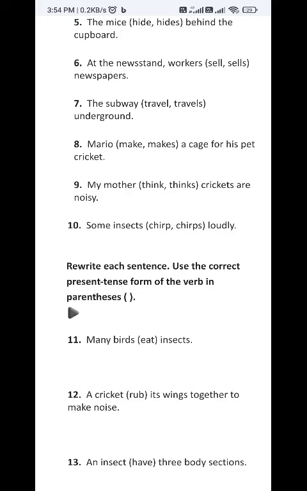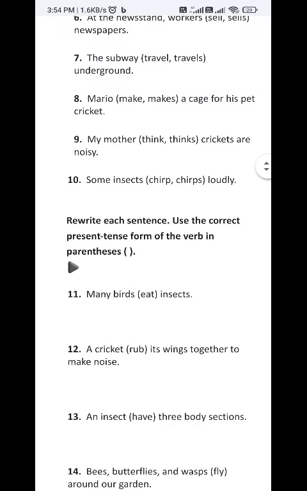You have to write there things instead of think. Instead of only think, you have to write there things. S with the verb. My mother thinks crickets are noisy. Some insects chirp or chirps loudly? It should be